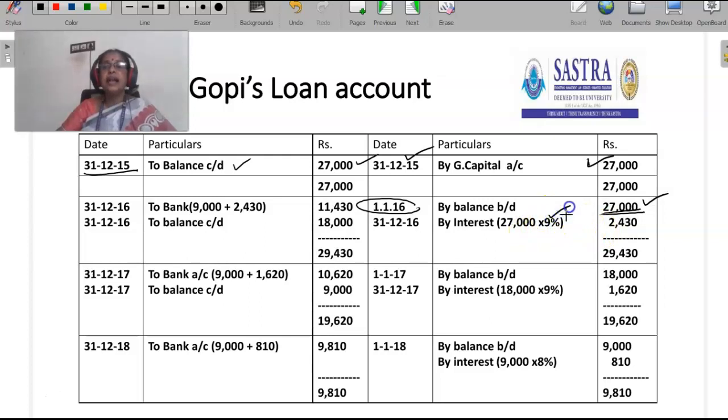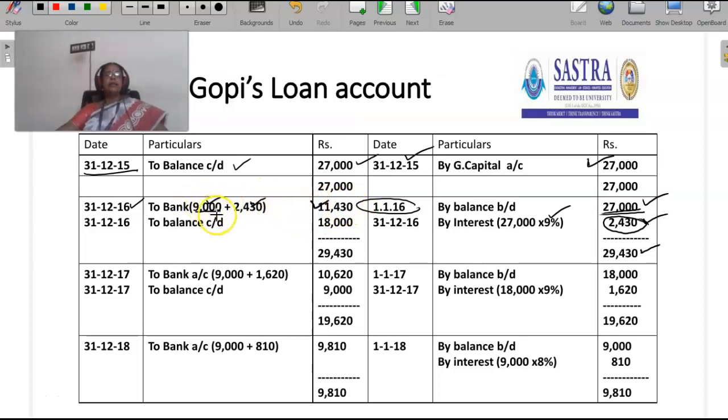The rate of interest is 9%. So 27,000 into 9% is 2,430. So the total is 29,430. At the end of the year, that is 31st December 2016, the firm has to settle both principal as well as the interest. Interest amount is how much? 2,430. Equal installment amount is how much? 9,000. So the firm has to pay 11,430 rupees to Gopi. This is the first installment amount.